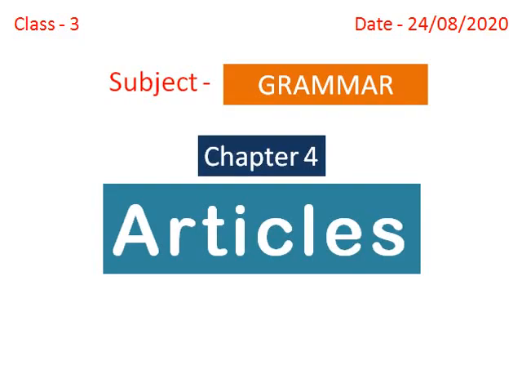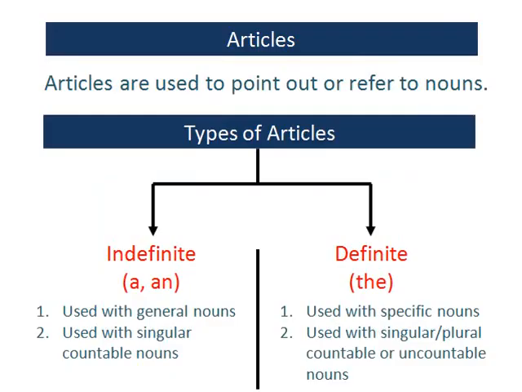Articles are used to point out or refer to nouns. There are two types of articles, indefinite and definite. A and an are called indefinite articles. The is a definite article.